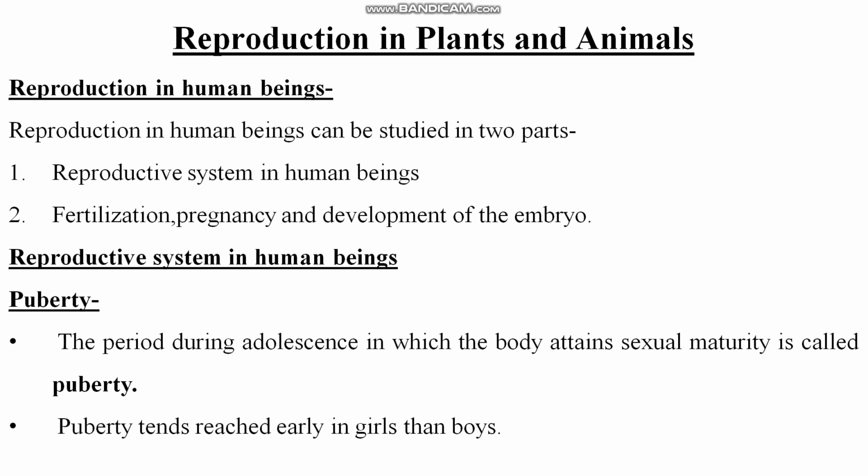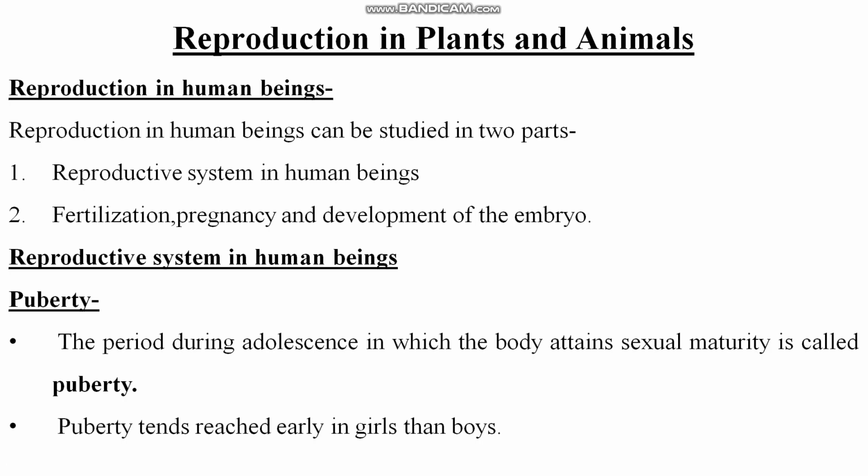So in our last video, right? Today we will start a new topic of this chapter, that is reproduction in human beings. Clear? Reproduction in human beings can be studied in two parts. One is the reproductive system in human beings, that is the reproductive system of male and reproductive system of female, right? And the second part is fertilization, pregnancy and development of the embryo, right? So in these two parts we will study the reproduction of human beings. So reproductive system in human beings, let's start it.